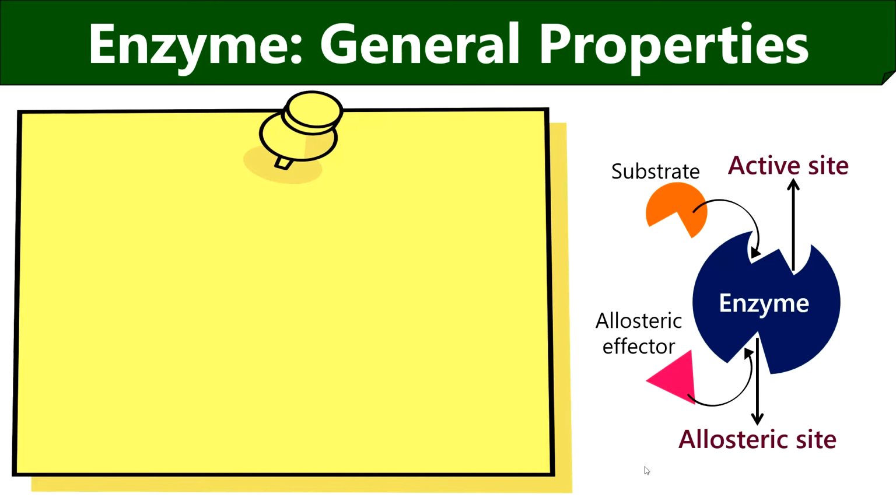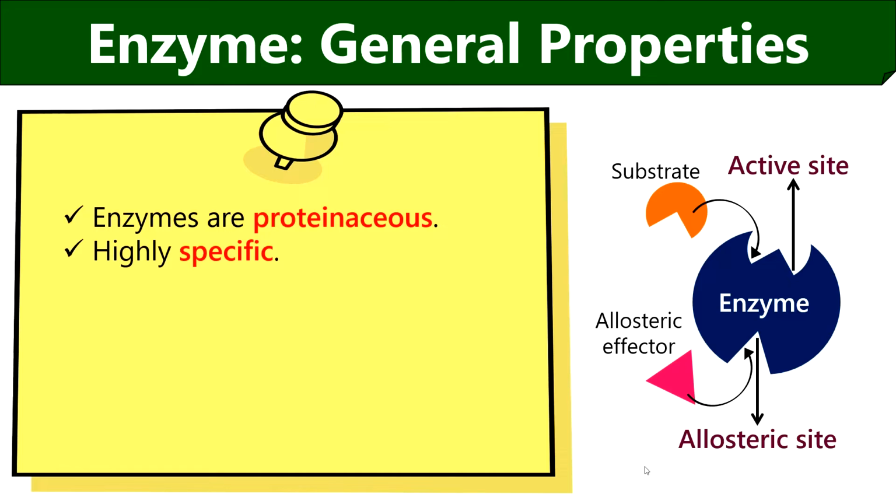Let us discuss some general properties of enzymes. Enzymes are the three-dimensional proteinaceous organic compounds. Enzymes are highly specific in nature due to the presence of the active site to which substrate specifically interacts to form the product of interest. Some enzymes possess an additional site that is called the allosteric site to which effectors or non-substrate molecules bind and regulate the enzyme activity by either promoting or inhibiting the substrate binding to the enzyme active site. Therefore, the enzymes with an allosteric site are called allosteric enzymes or regulatory enzymes.